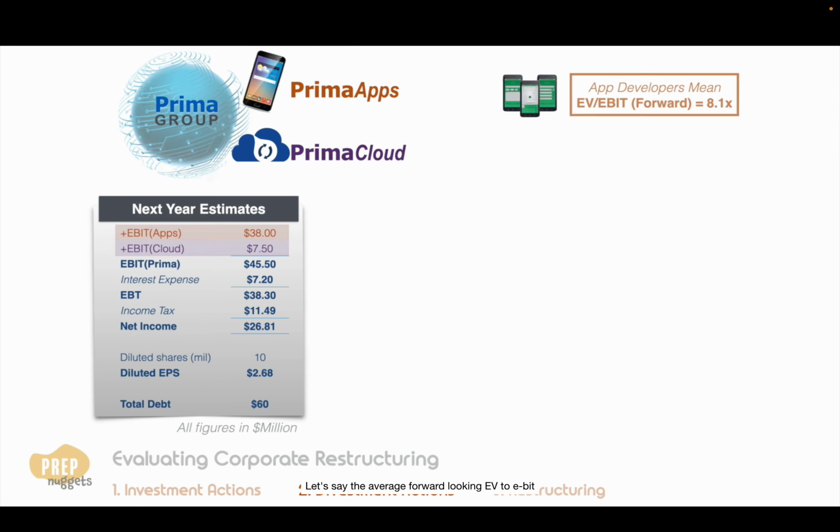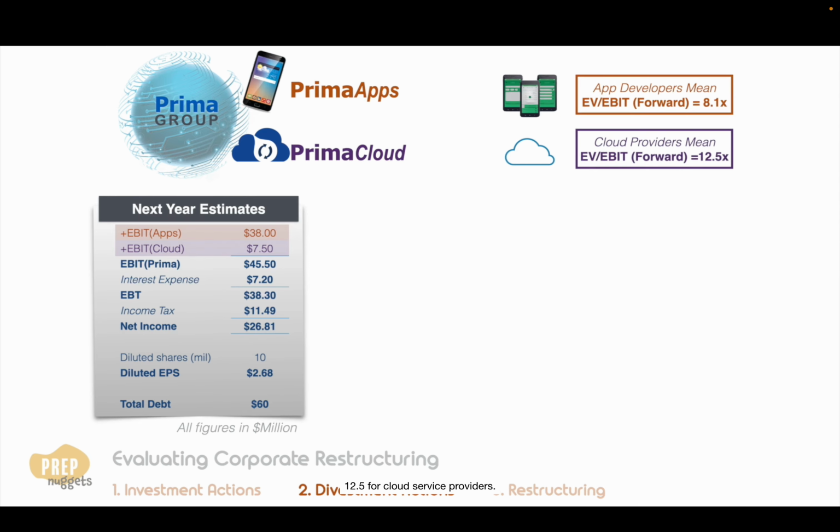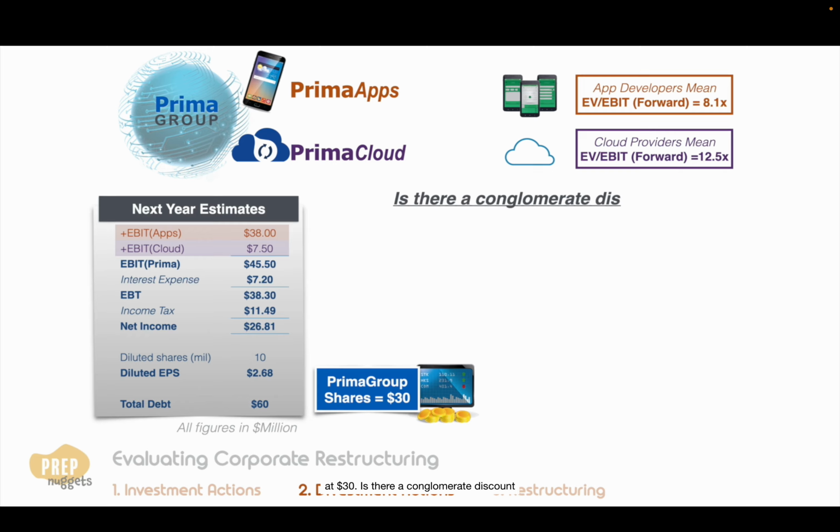Let's say the average forward-looking EV to EBIT multiple for app developers is 8.1 and 12.5 for cloud service providers. Given that Prima Group shares are currently trading at $30, is there a conglomerate discount based on all the information here?